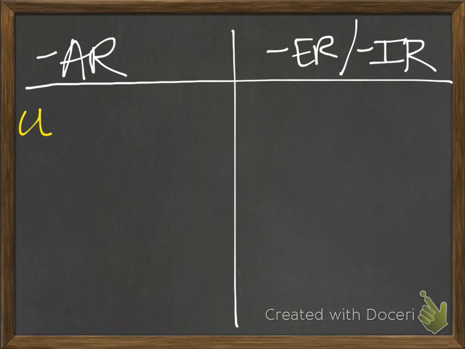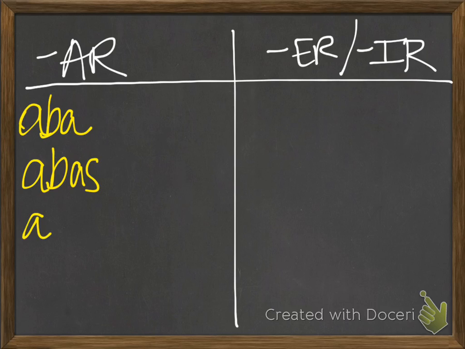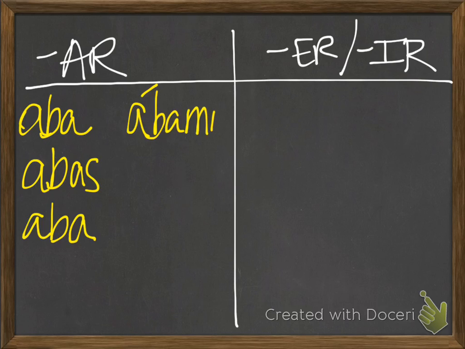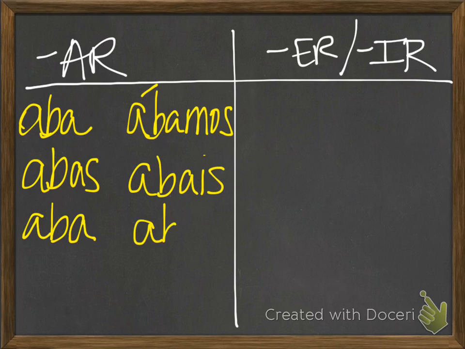Pretty simple here. For the yo form, we have aba, tú form, abas. Usted is aba. Nosotros, ábamos. Vosotros, abais. And ellos y ustedes, aban. What you're going to notice is that we have a couple that repeat themselves a little bit. So the yo form and the usted form are both aba, okay?